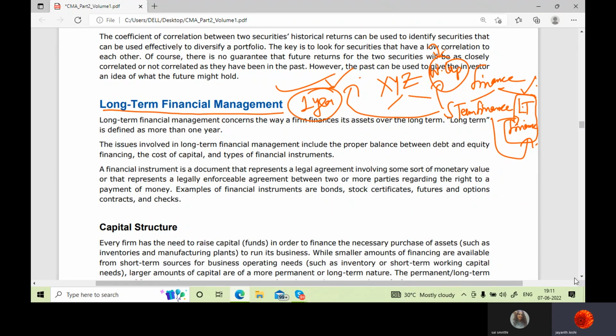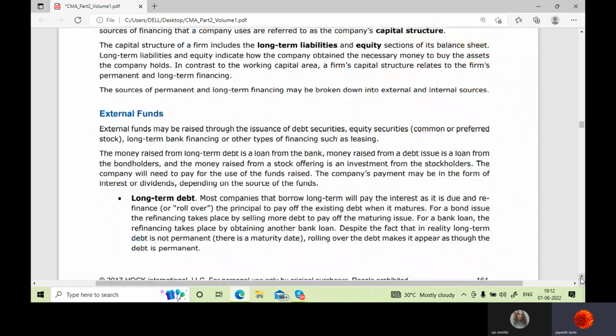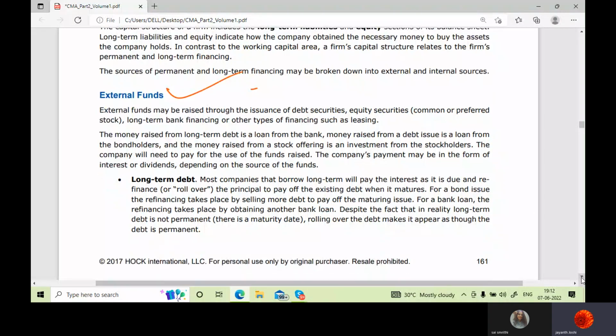Okay. So in long-term finance, what comes to your mind when I speak about long-term finance, or if a company should have a capital structure, what ideal combination should come in that capital structure? Definitely equity share capital is what I'm speaking about. Yes. Preference share capital, and then comes the bonds or long-term debts. Okay, these are the ones which a company would require as long-term finance. Okay, so these are external funds coming from outside.